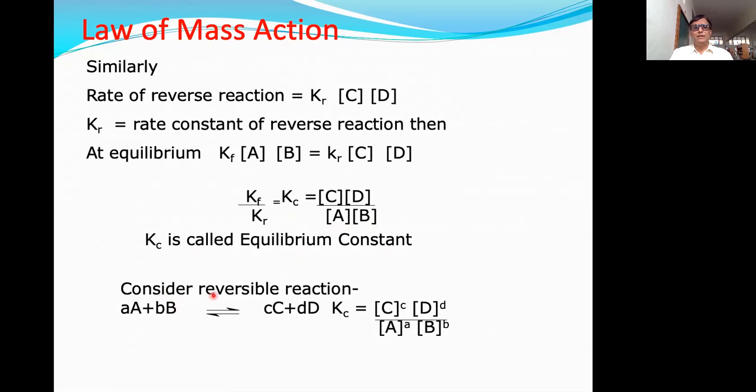Now consider a general reversible reaction: aA plus bB gives cC plus dD. For this reversible reaction, we can write the expression for equilibrium constant Kc equal to concentration of C raised to c into concentration of D raised to d, divided by concentration of A raised to a into concentration of B raised to b. Okay, is it clear?